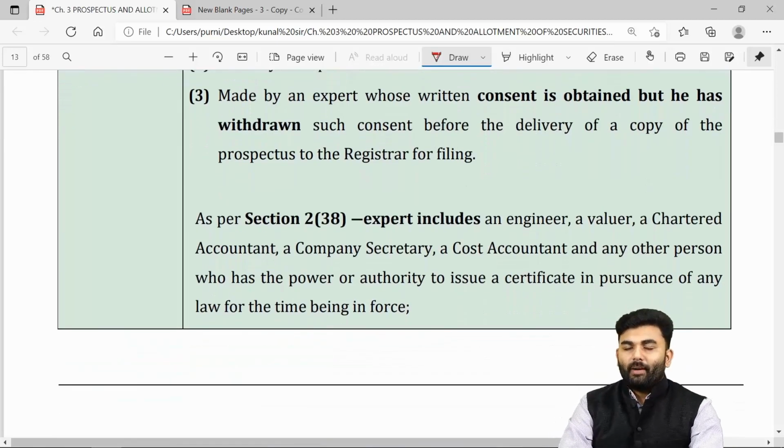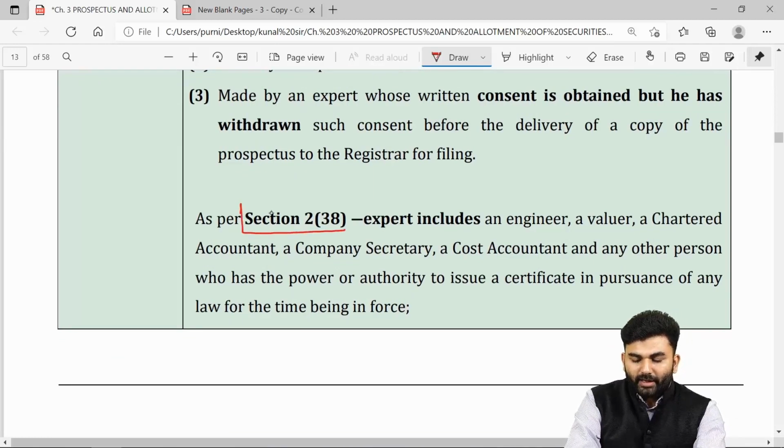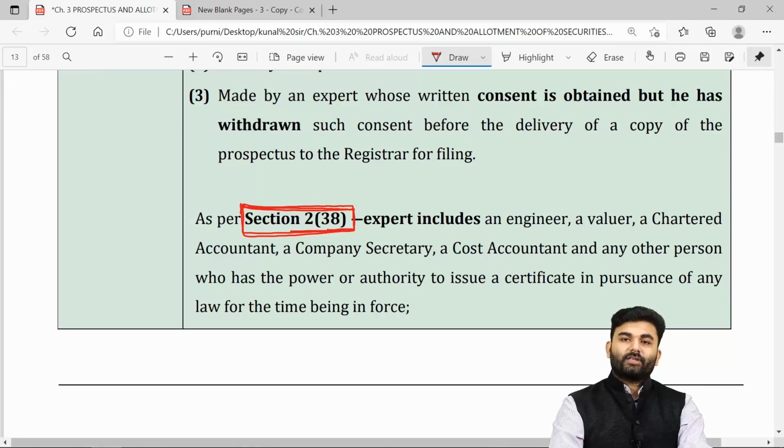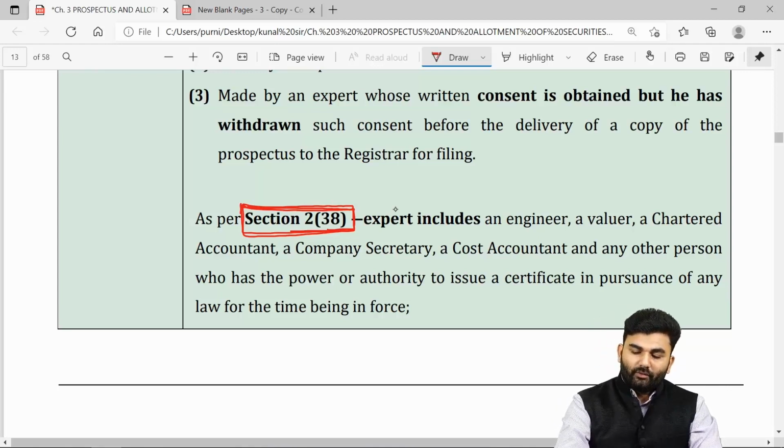Sir, what do you mean by expert? The lawmaker says the word expert is defined under Section 2, clause 38. The definition of the word expert is inclusive in nature.